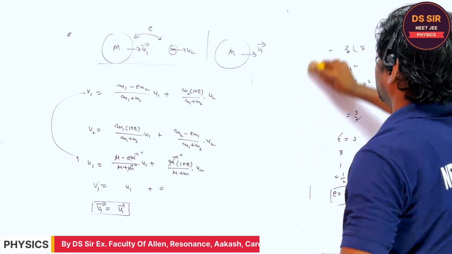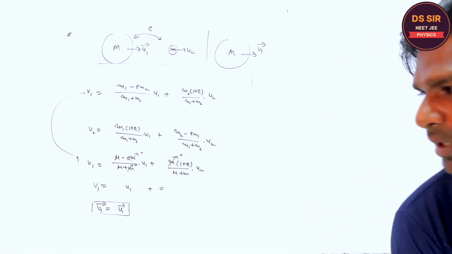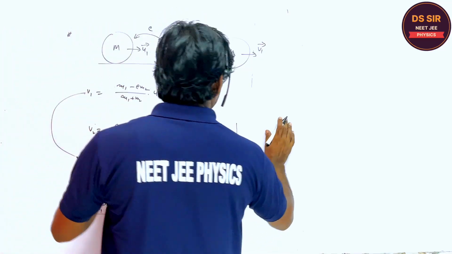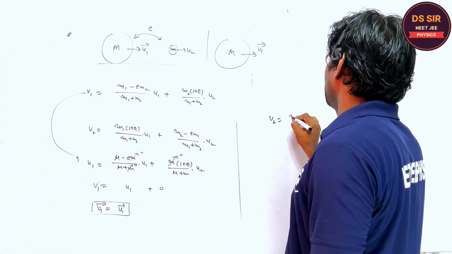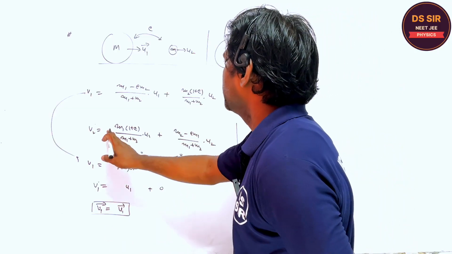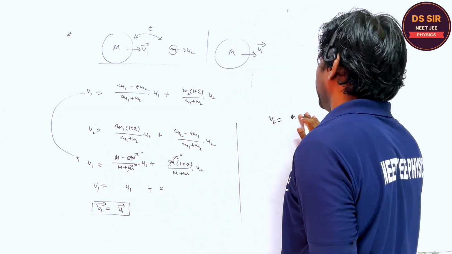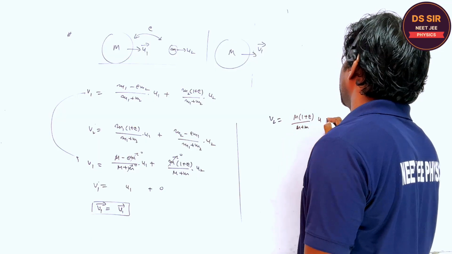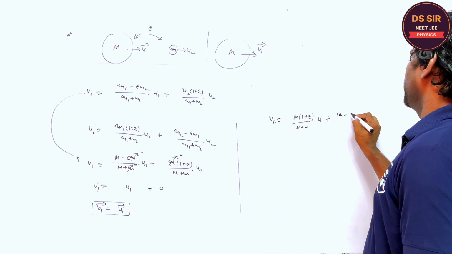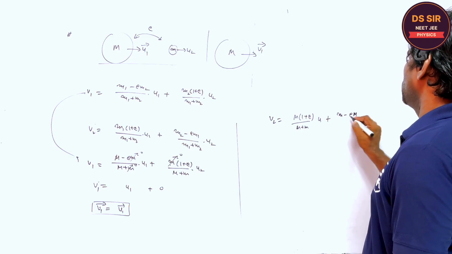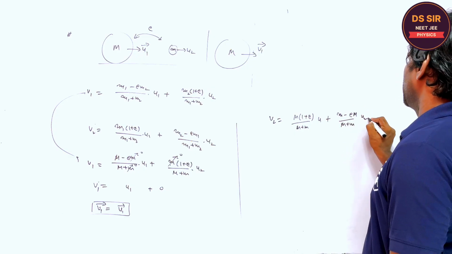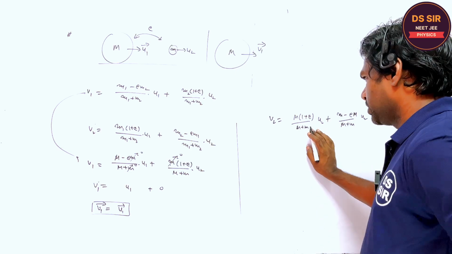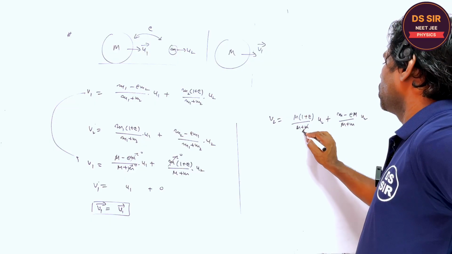Copy this. Ant, you tell. The v2 is small m upon, wait for 1 minute. This is the capital M. And this is (1 plus e) upon (M plus m) into u1, right? Plus (small m minus e into capital M) upon (M plus m) into u2. Is it clear or not? So for v2, I will ignore this.